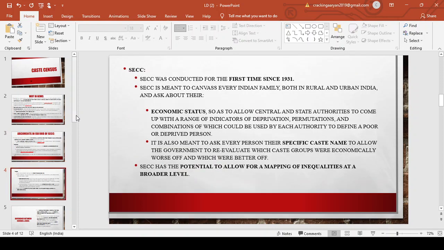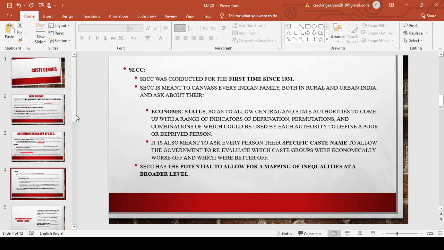Now, what is SECC? That is the socio-economic caste census. This was first done in 1931, after which it was stopped because of the flaws in it. Because of this, after our independence, not a single socio-economic caste census has been done.